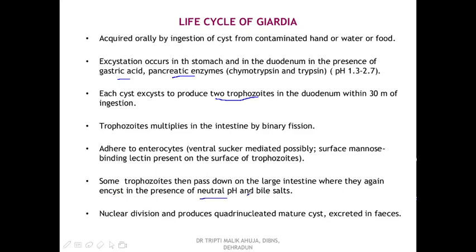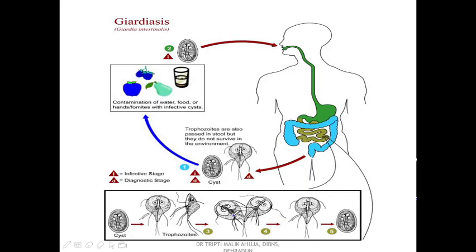Nuclear division occurs in the cyst, and the quadrinucleate mature cyst is produced, which is excreted in the feces. These cysts are picked up by a healthy person from the soil, from the water, or from vegetables, etc., which are contaminated with the cysts of Giardia.